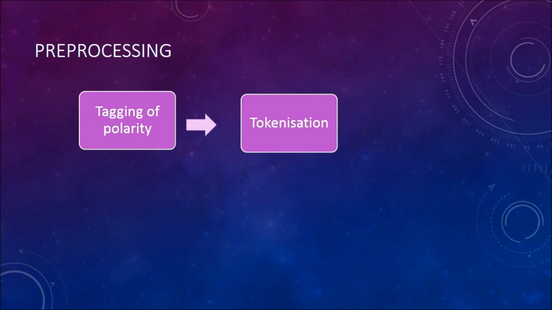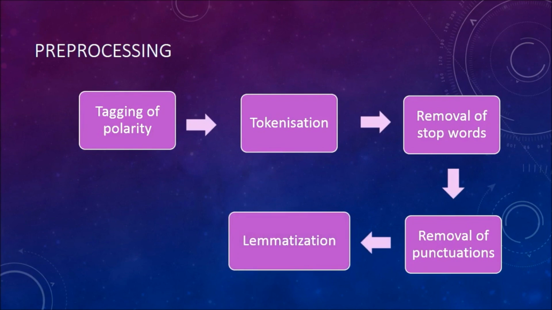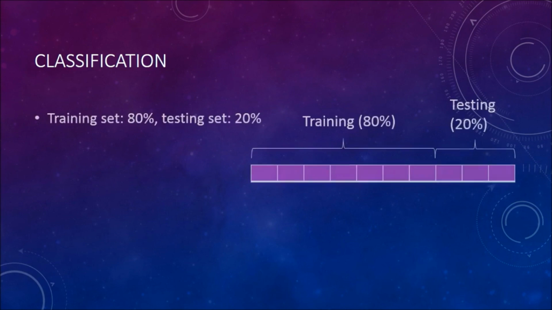Next, we tokenized the 1,224 reviews, removed the stop words and punctuation, lemmatized each token, and represented each review as a feature vector where one word is a feature. These feature vectors will be used for the next step, classification. As 1,224 reviews is a relatively small dataset, we split it into 80% training and 20% testing.